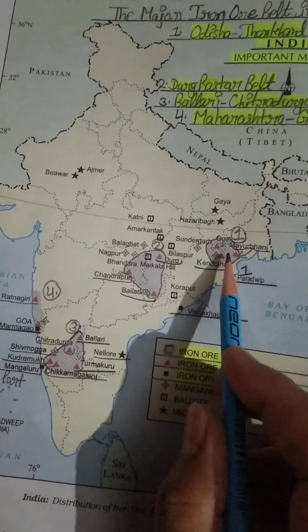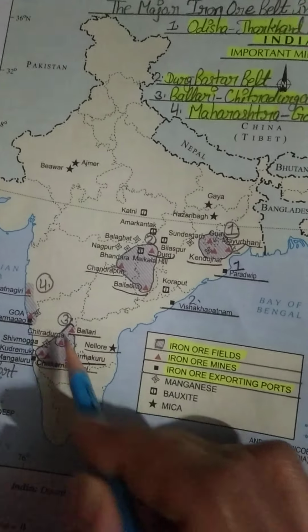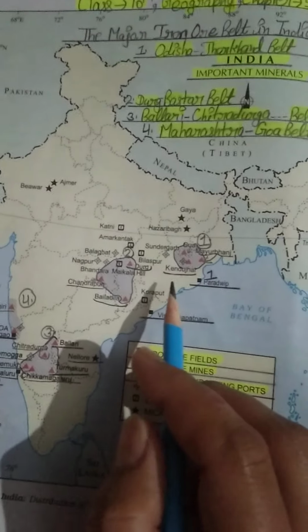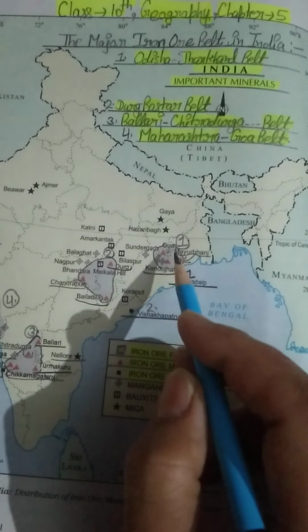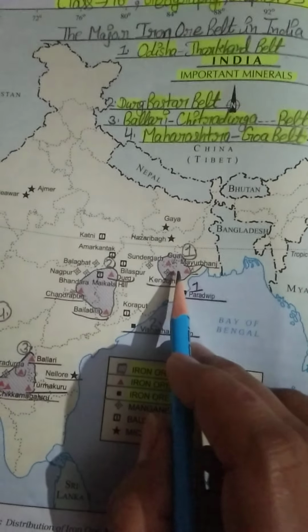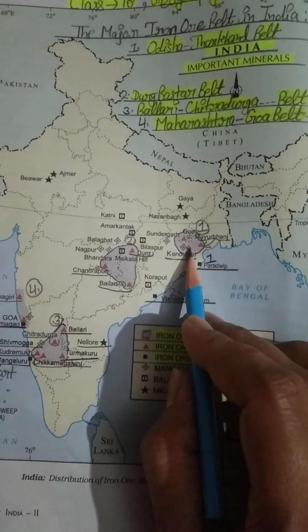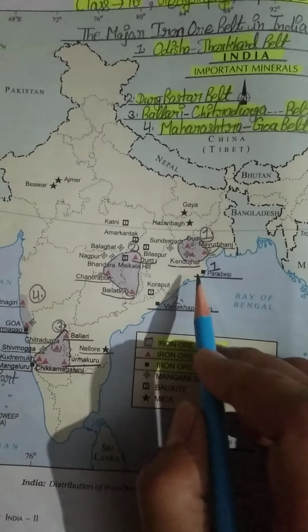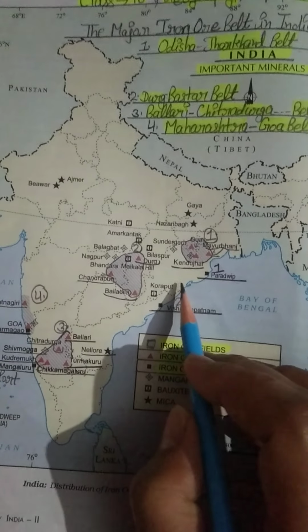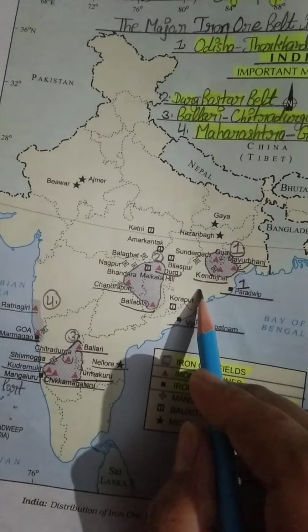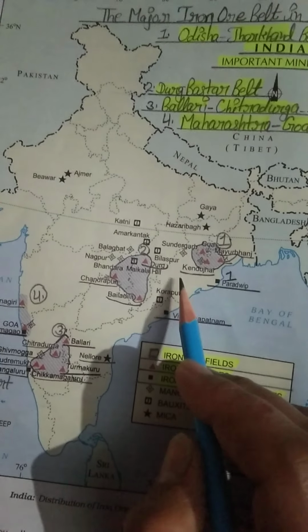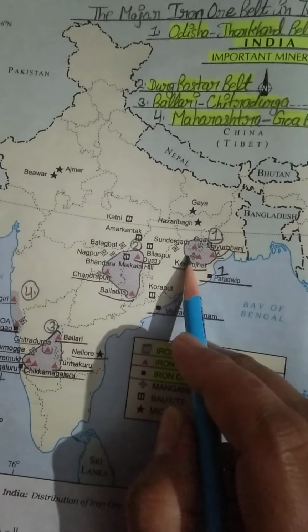Okay students, attend carefully. You can see these four circles: this is number 1, this is number 2, this is number 3, and this is number 4. What are these? These are major iron ore belts, as names are also given here. So this is number 1, the Odisha Jharkhand belt. Students, this belt is located in two states, Odisha and Jharkhand. As you all know, this is our Odisha and this is our Jharkhand.